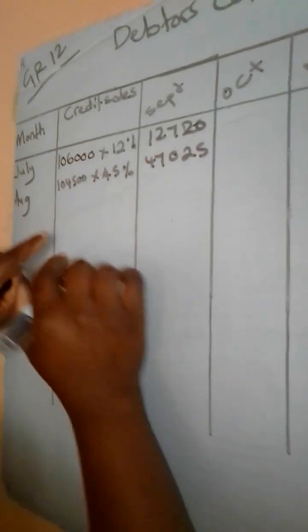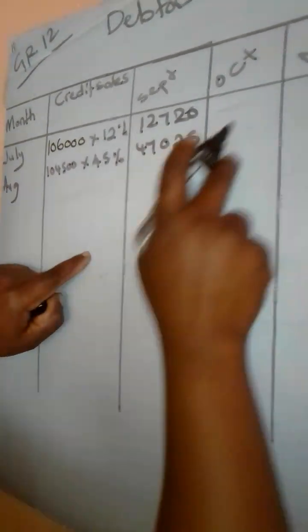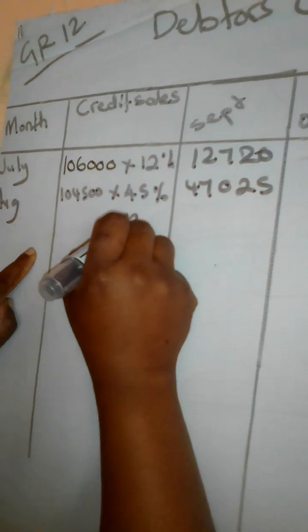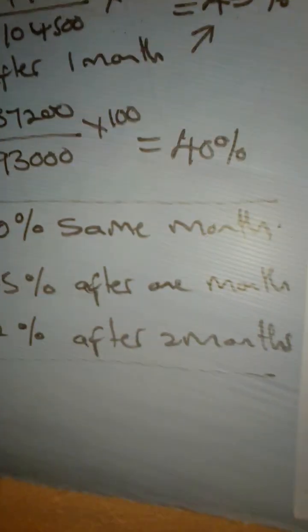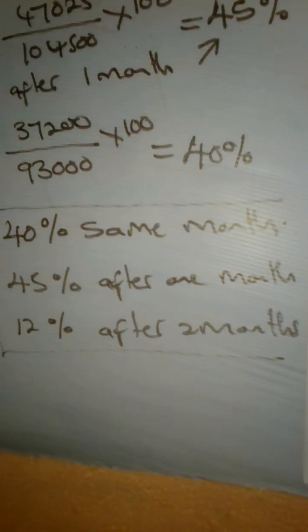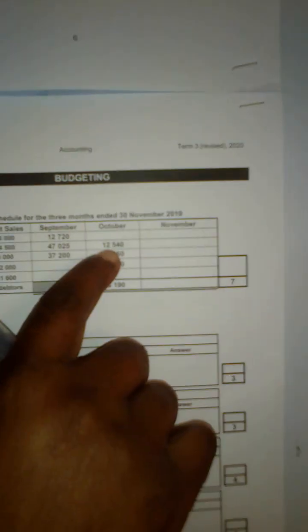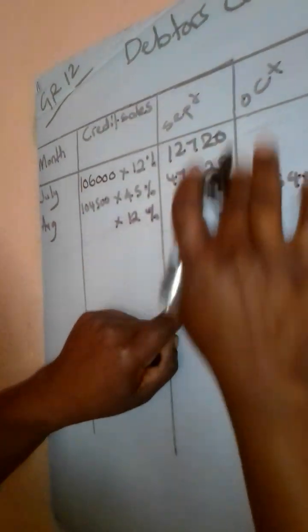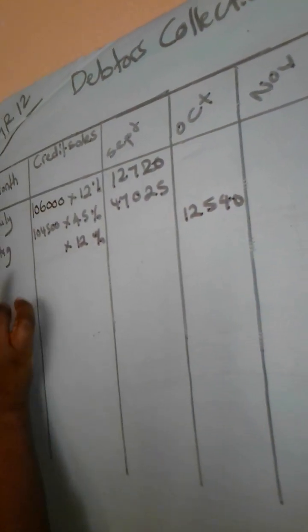47,025. Okay, and then 2 months from August, we are going to be in October. So we are also going to multiply by 12%, because the policy says 12% after 2 months. So 12% of 104,500, we are going to get this amount that is given here, 12,540, to be received in the month of October. Okay, so we are done.